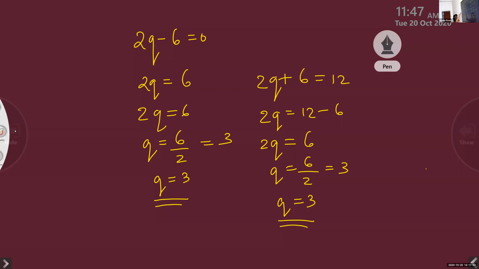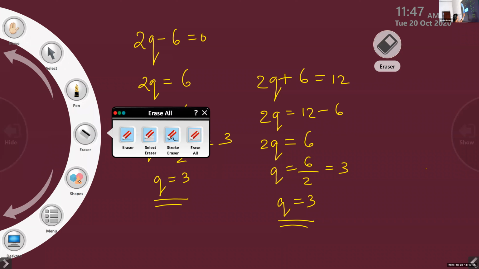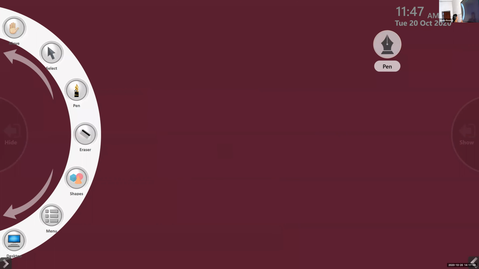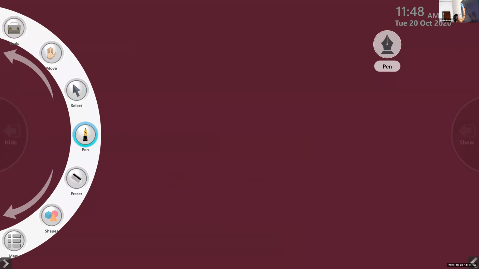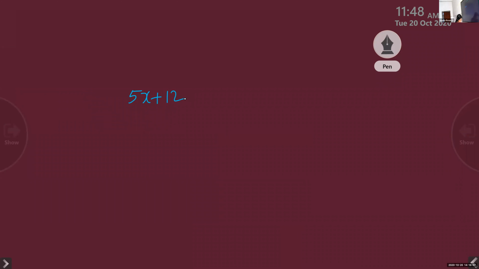Yes, ma'am. Now next question was this. 5x plus 12 is equal to 27. No need to answer all together; I'll call one by one to answer. So tell me what is the answer. Hashir, tell me the answer. What is the answer you got? X is equal to 3, ma'am.